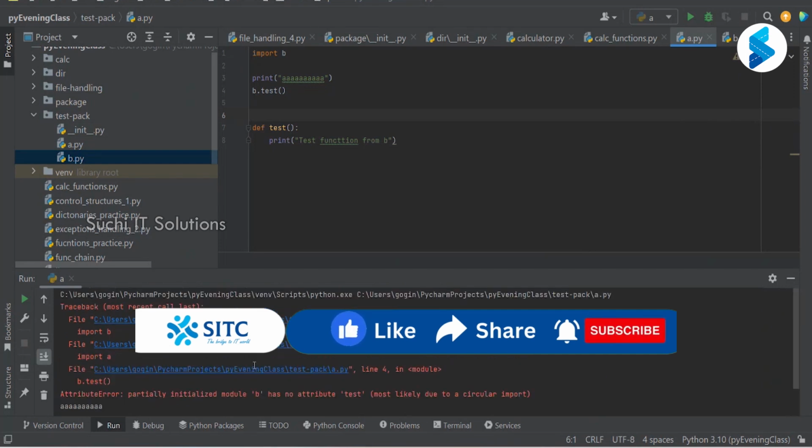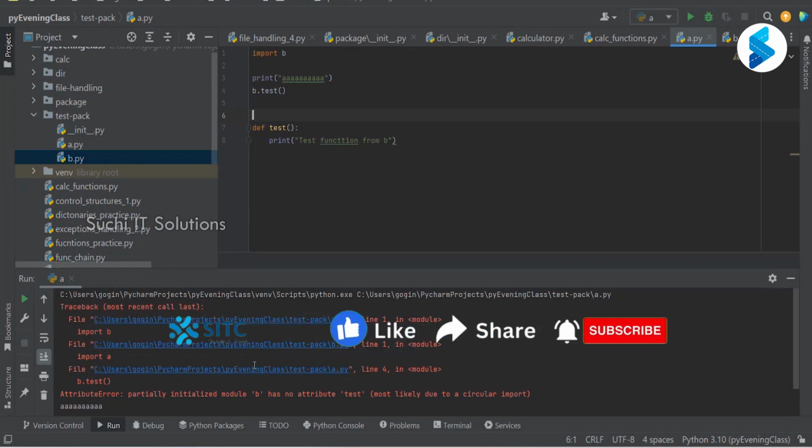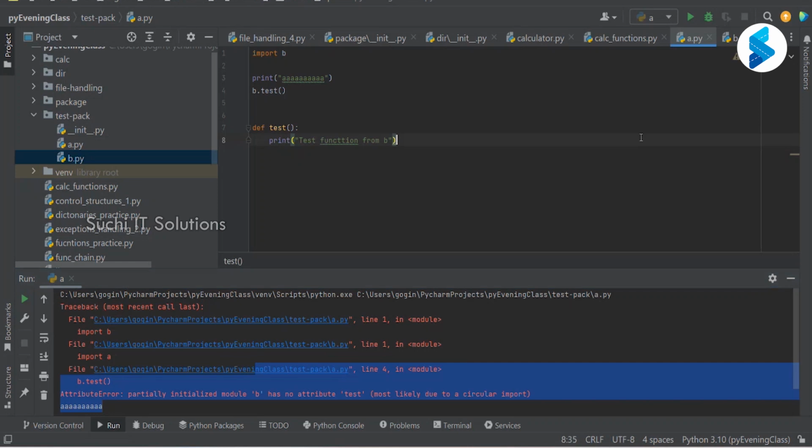Now what is happening here? There are two modules, A and B. A has a test function, B also has a test function. Now if I'm executing b.py, what does it say?